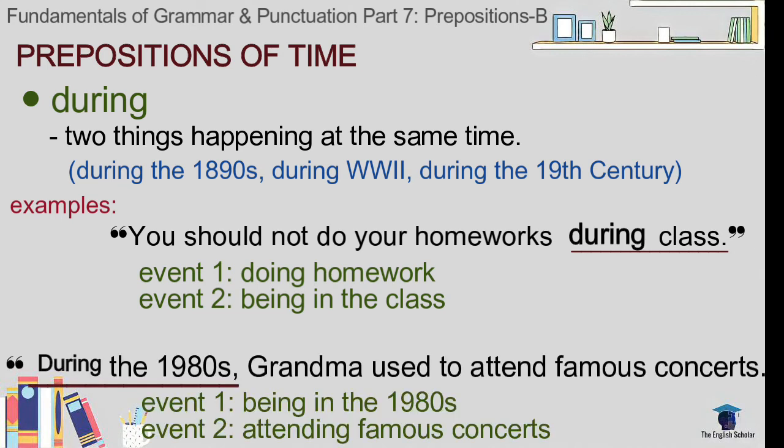Next, during the 1980s, Grandma used to attend famous concerts. So this sentence has 2 things happening at the same time as well. Grandma was in the 1980s, and while she was in those times, she attended famous concerts too. So 2 things happening at the same time: 1, being in the 1980s, and 2, attending famous concerts.